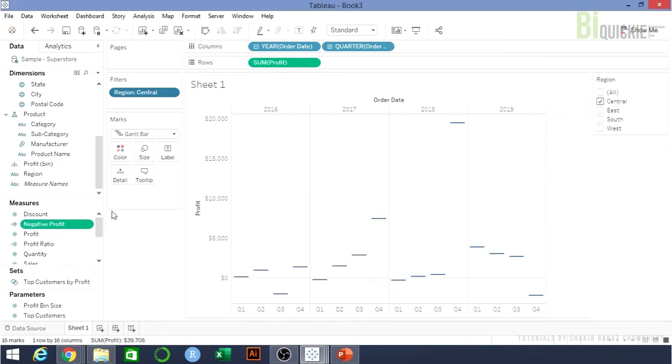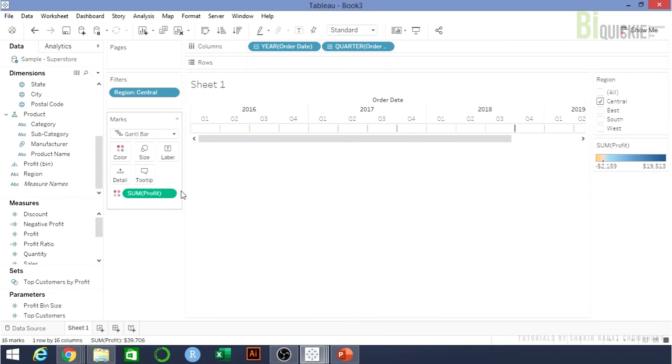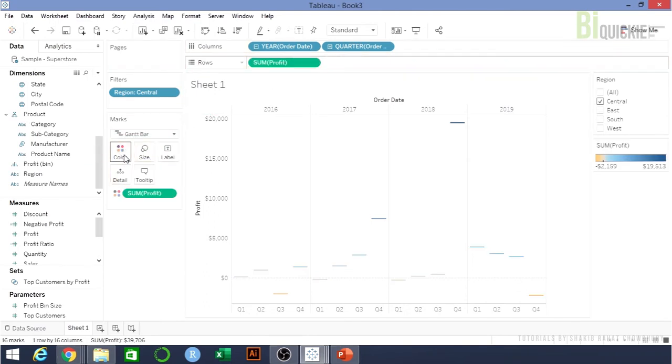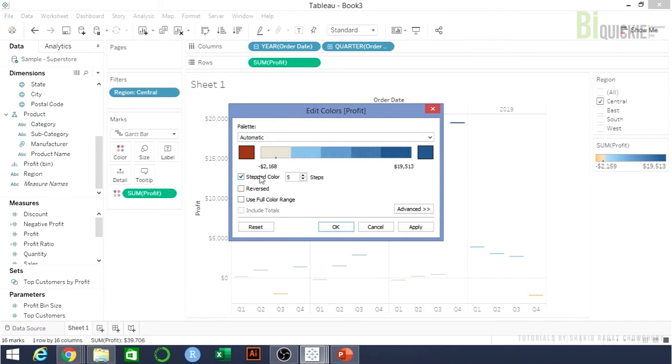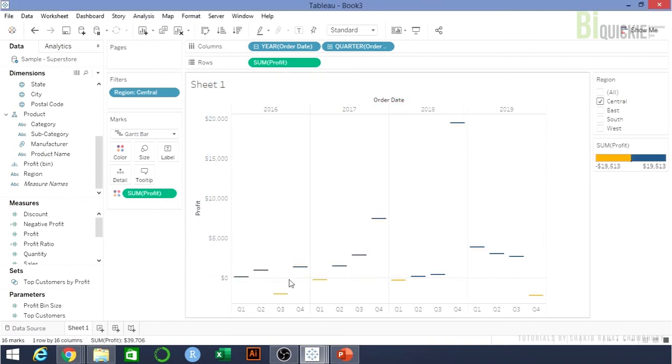So let's put some colors into it. We'll use sum of profit for that. I don't like the color, it's a gradient, so I'm going to change it into 2 steps. Now we can see the positives and negatives, which is clear by the color.